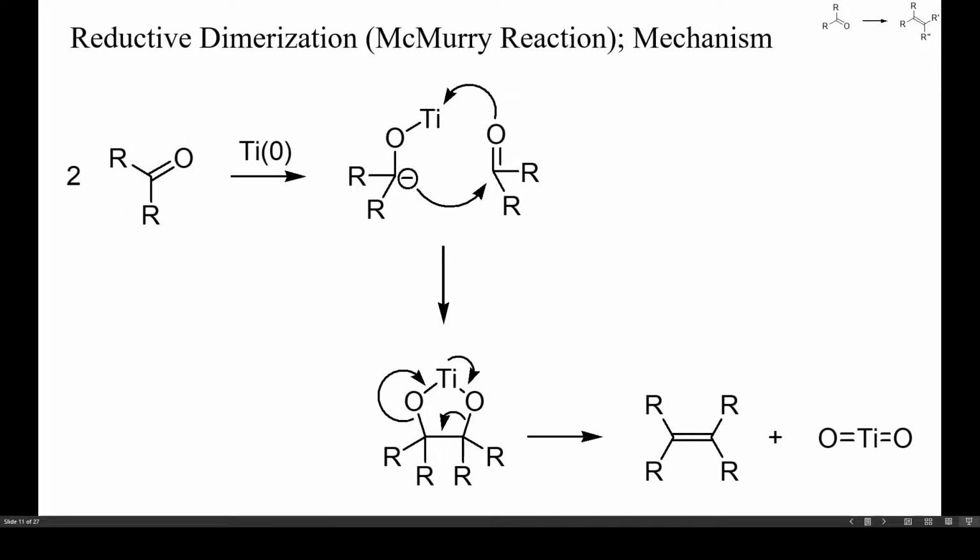Aldehydes and ketones can also be converted into alkenes by treatment with elemental titanium in the so-called McMurry reaction. Best results are obtained when preparing symmetric alkenes, but many successful examples have been reported of the cross-coupling of two different aldehydes or ketones. It is assumed that this reaction proceeds by an initial pinacol coupling, followed by reductive cycloreversion and formation of the alkene and titanium dioxide.